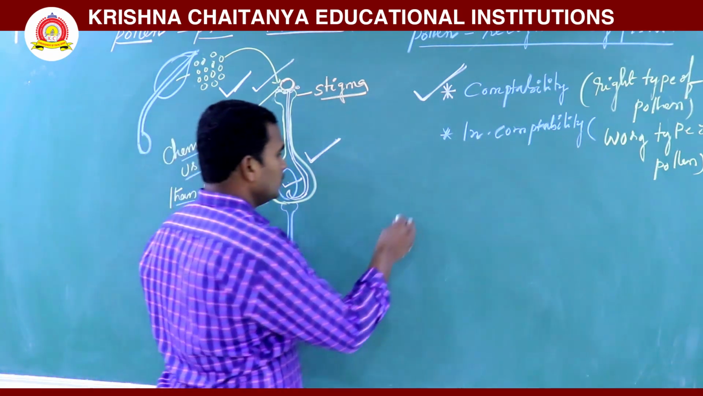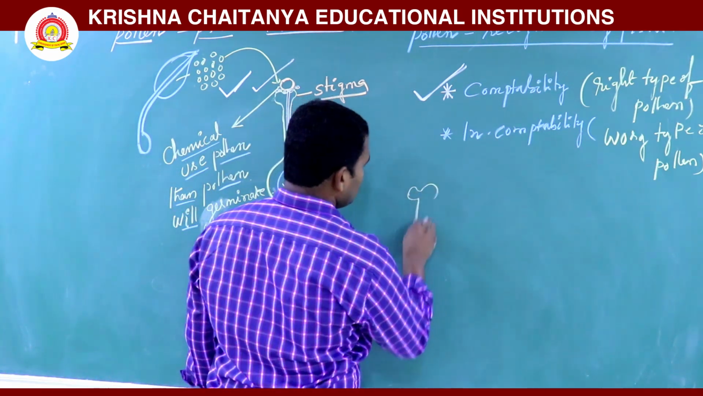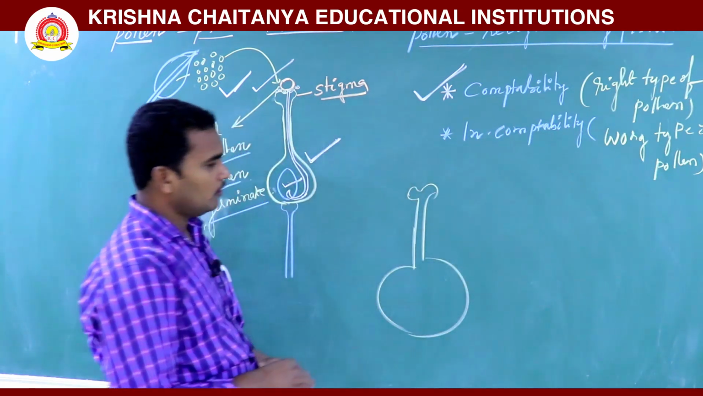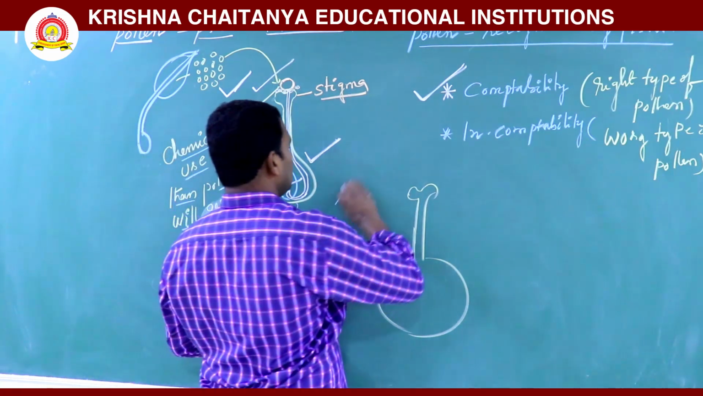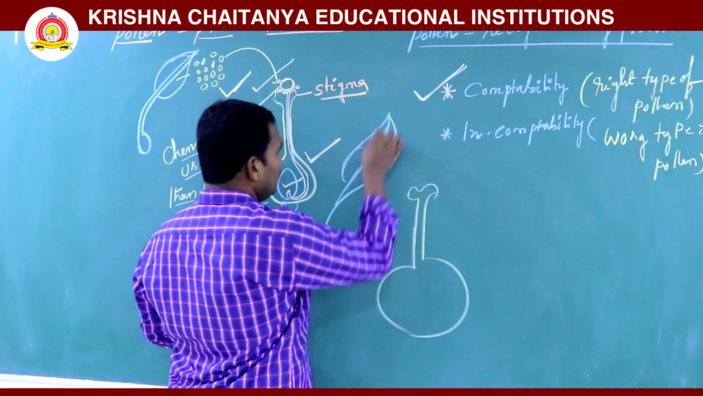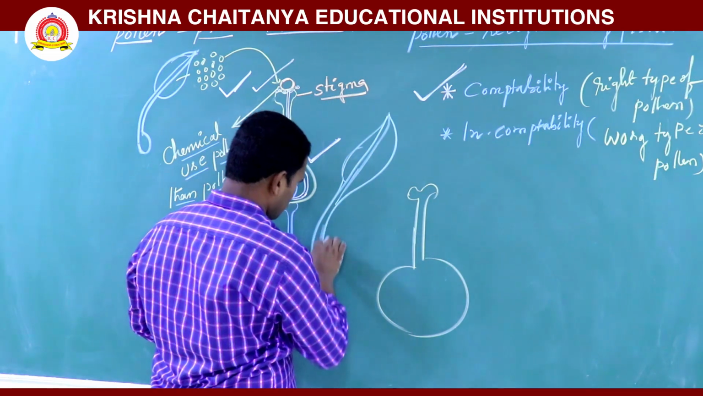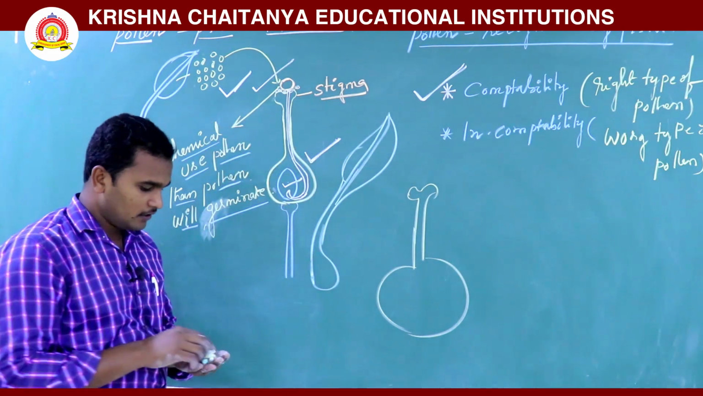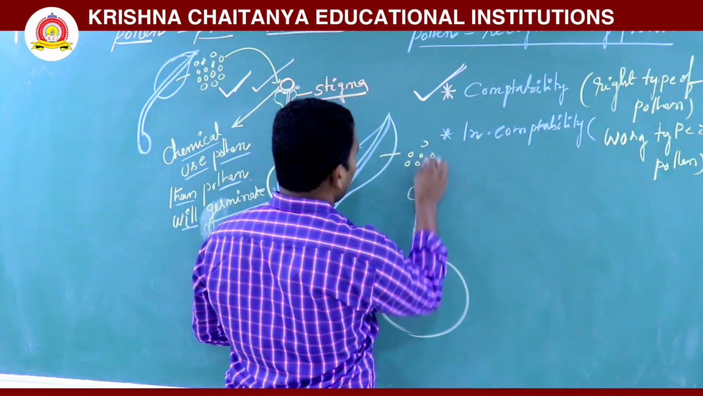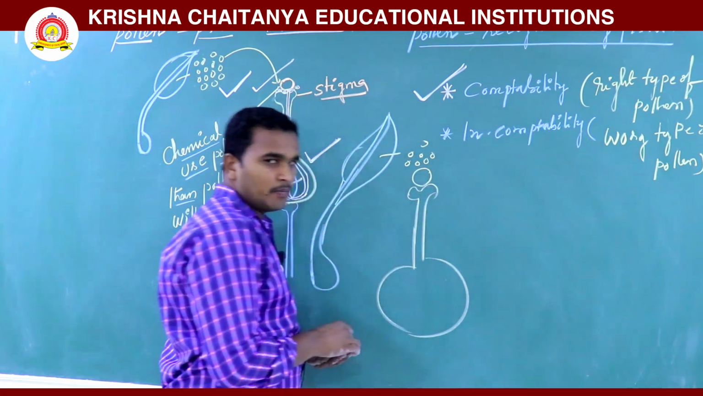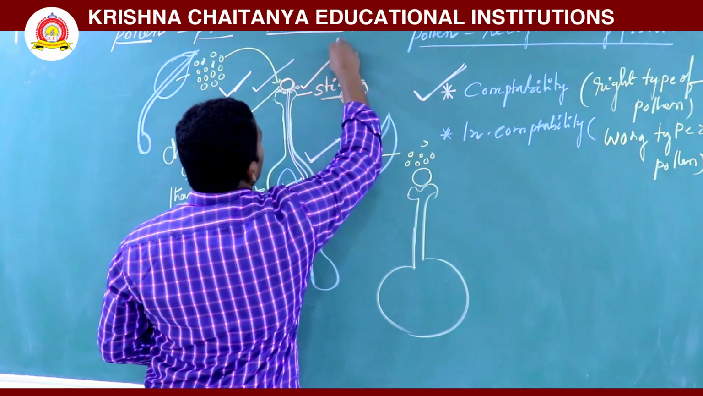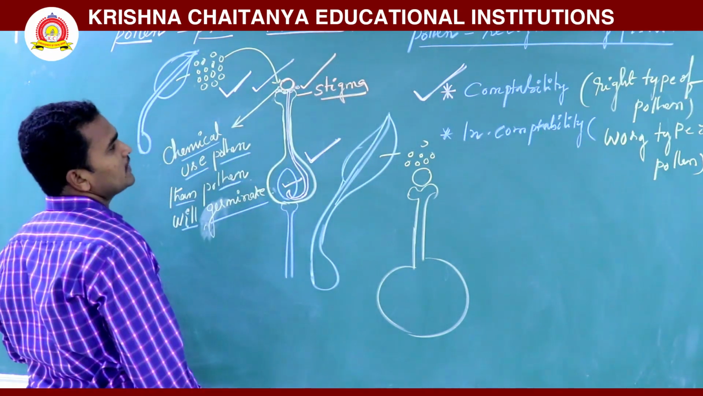Okay, another method. So this is the other method. See here, the ovule, and here the pollen grains are there. This is the anther, so the pollen grains will be released. The pollen grains will be falling on the stigma, but is it accepting? Which one is accepting? The stigma is accepting, the pistil is accepting.